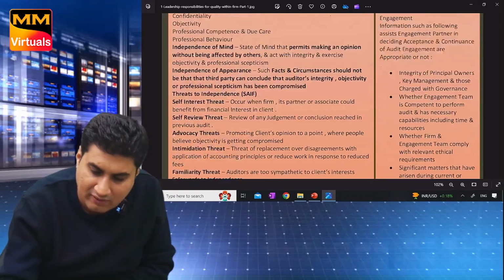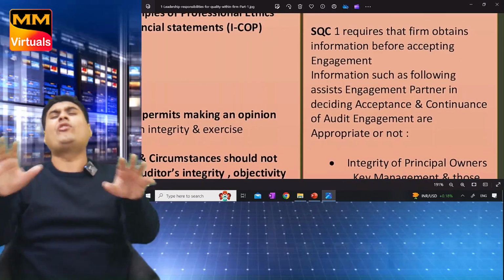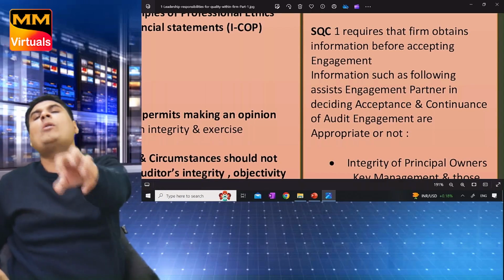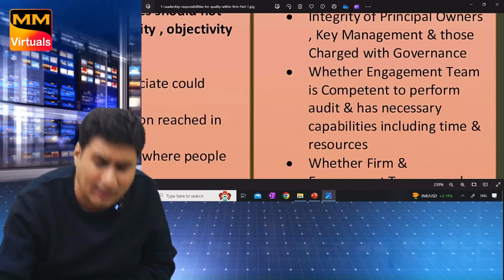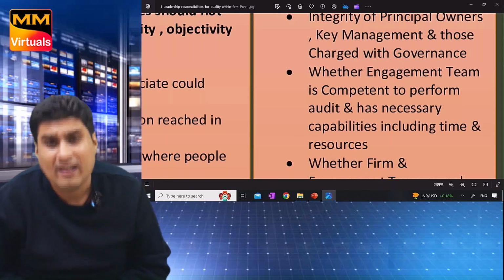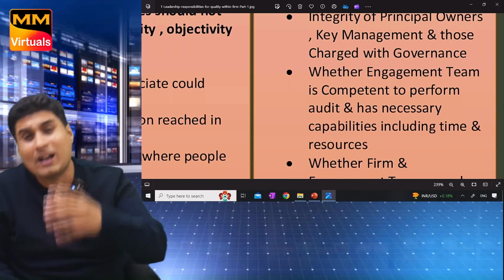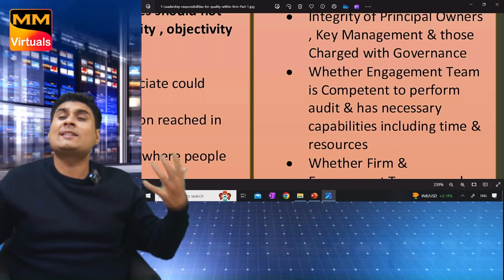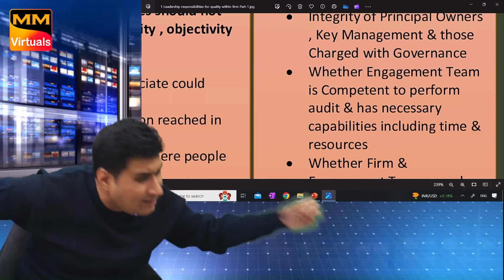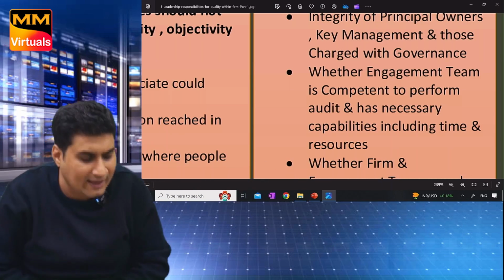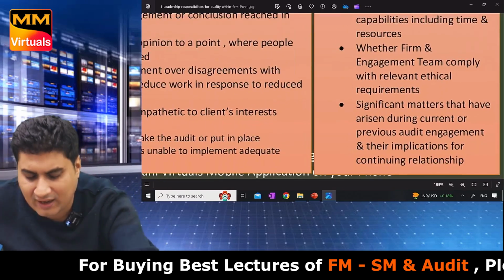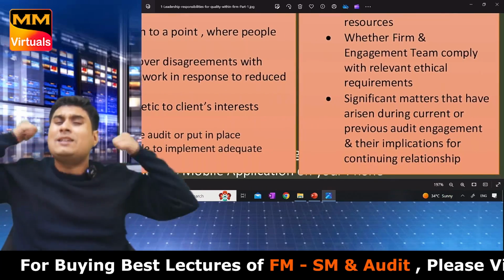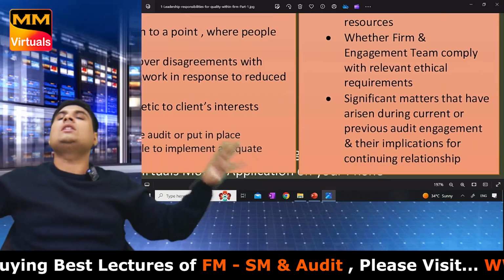Clear? Let's speak one more time. Information such as the following helps us in deciding about acceptance and continuance of client. Number one, integrity of owner, management, TCWG. Second, whether the firm and their team has necessary capability including time and resource. Whether the firm and the team can comply with ethical requirements. And last, significant matters that have arisen during current or last year audit and their implication on continuing engagement.